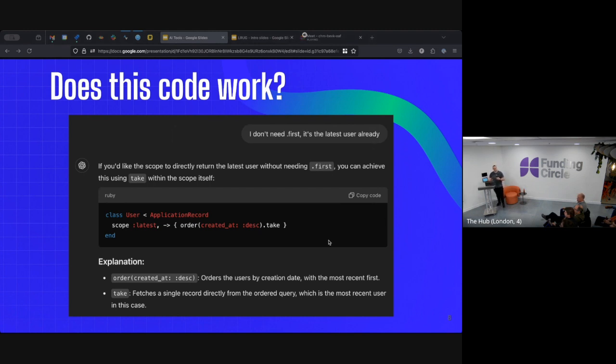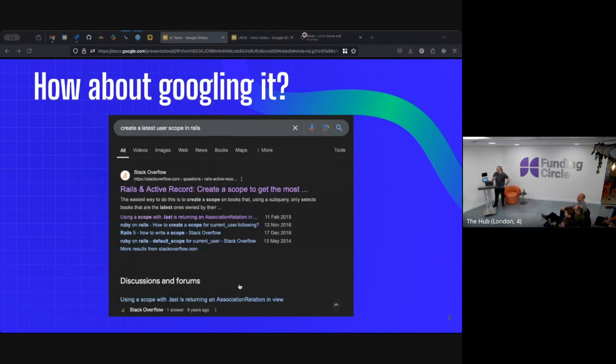You shouldn't be wanting to do that. You should write a class method, for example. That's not something it's going to tell me how to do, because I've asked it to write it as a scope. So it writes it as a scope. To use a more traditional method, what if we just Google it? Create the latest user scope in Rails.